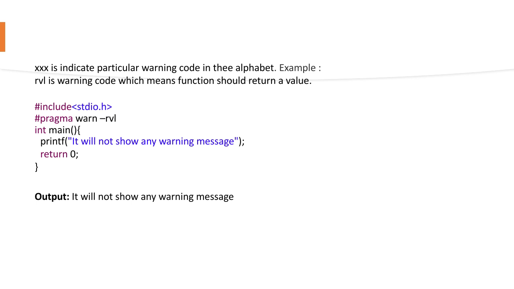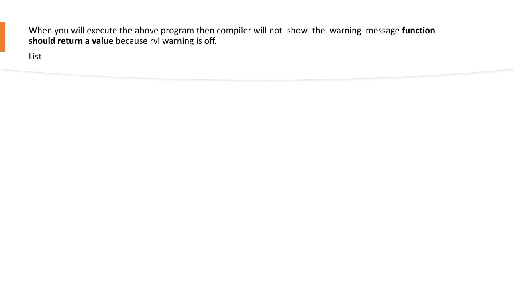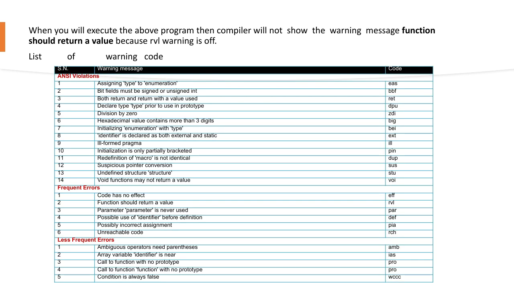Have a look at the list of warning codes available like this. So ANSI violations, list of codes, for example division by 0, ZDI, and initialize enumeration with type, BEI. So frequent errors: code has no effect, EFF. Function should return a value, RVL. Okay, parameter is never used, PAR.